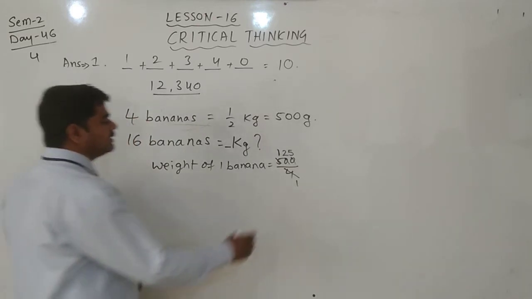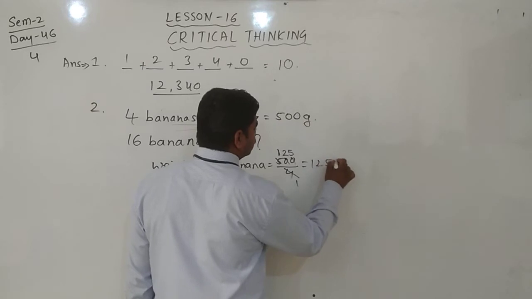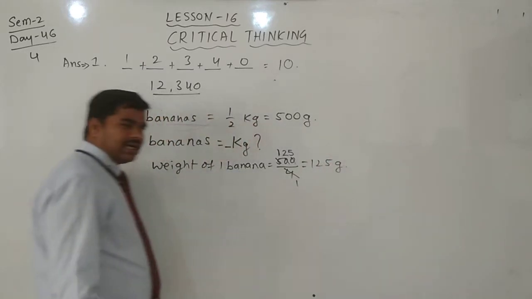Then we can write the weight of one banana is equal to 125 gram.